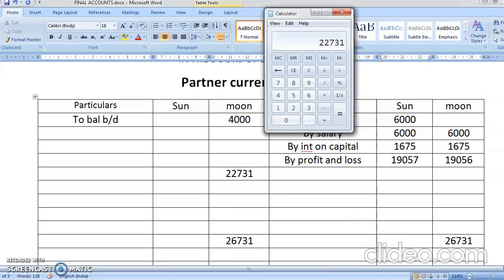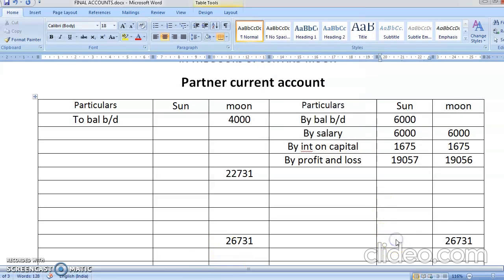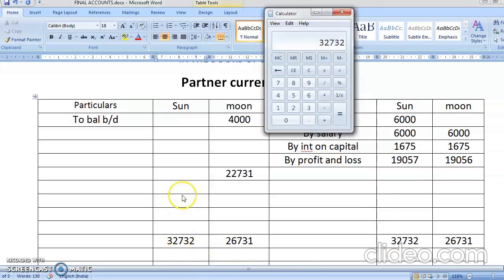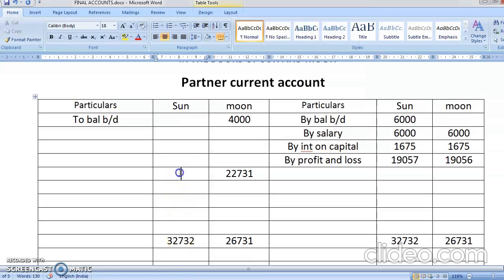Again the totaling: 6,000 plus 6,000 plus 1,675 plus 19,057 comes to 32,732. Here also you are going to have 32,732. We have written it correctly now. Nothing is deducted here, so 32,732 goes to the balance sheet, balance carried down.